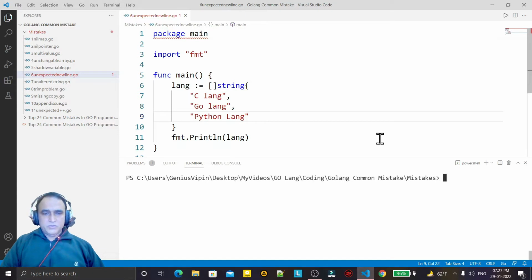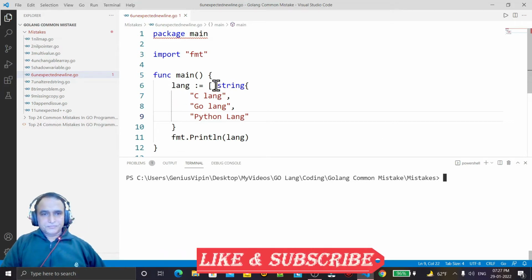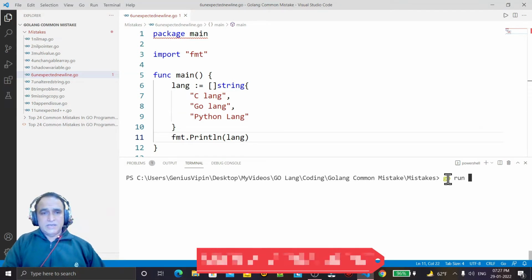So in this video, we will see one more common mistake we make in Go language while we write code. And that error is called the unexpected new line error. You see this code, we have a string array, and in this string array we pass some values and we try to run this code. It's very simple, no problem at all in the code, but it will generate an error.